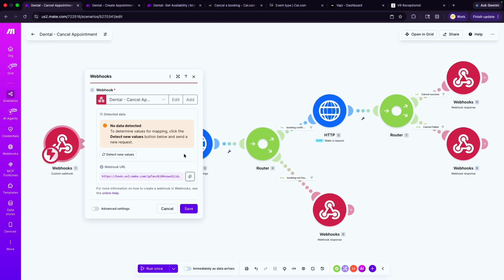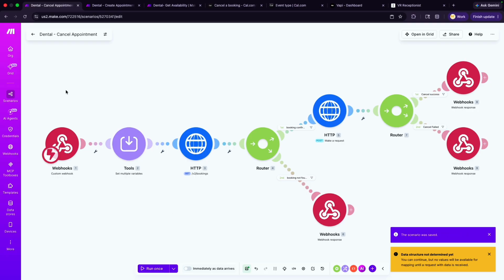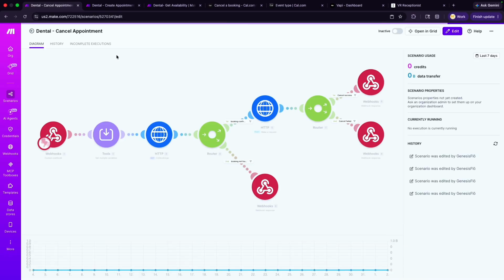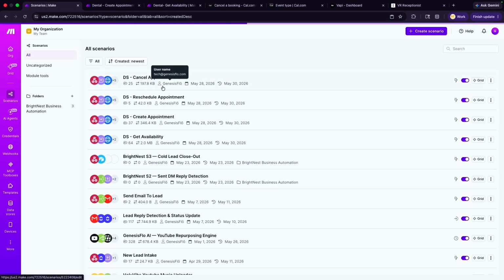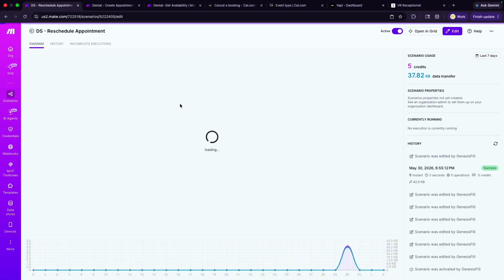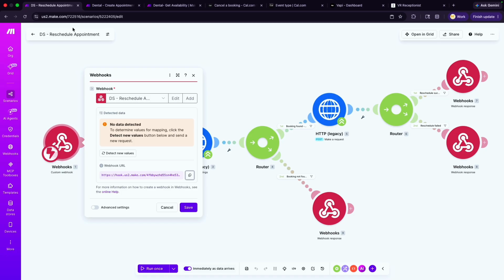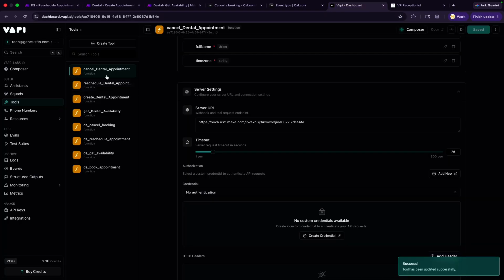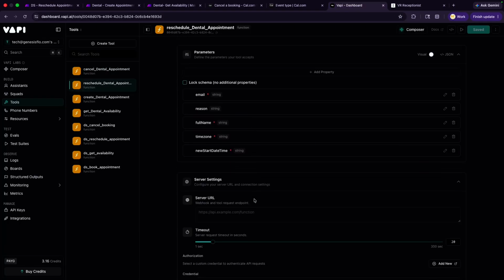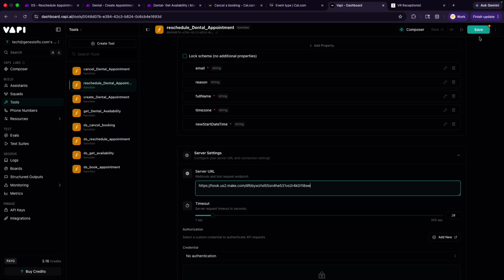And then the last automation, obviously, that we need is the reschedule. Excuse my voice here. It's going to go to reschedule, copy that, and go back to Vapi. Find that dental, find that server link, and then paste that in there and save it.